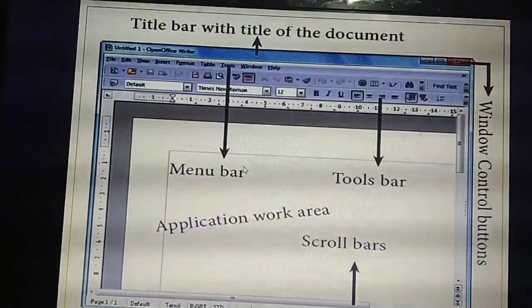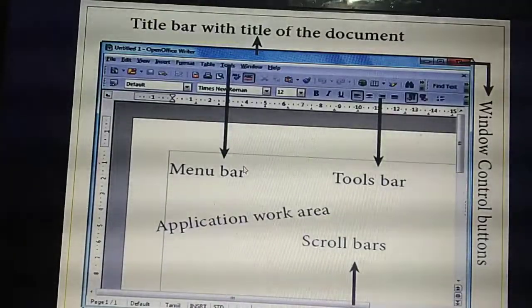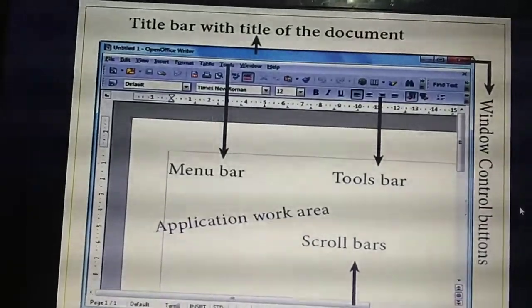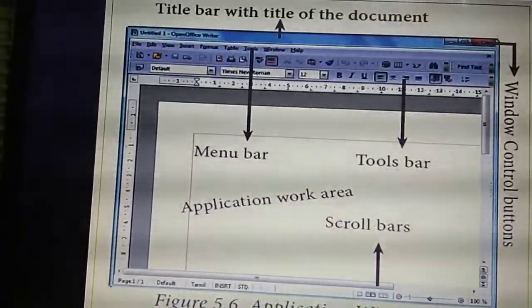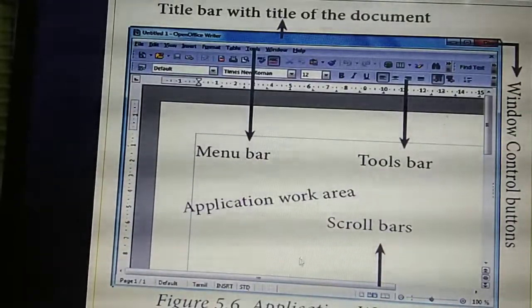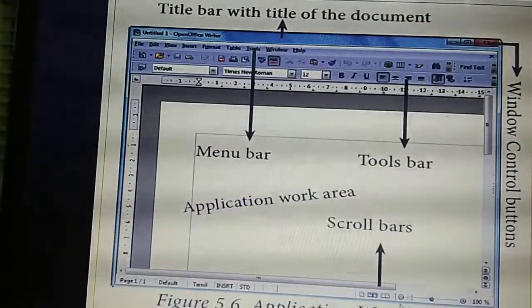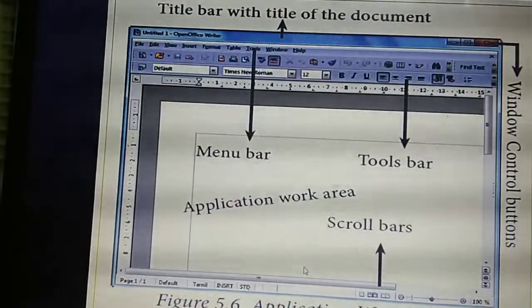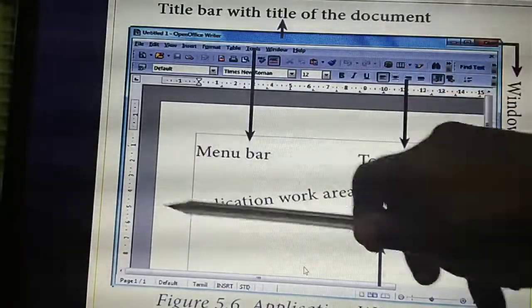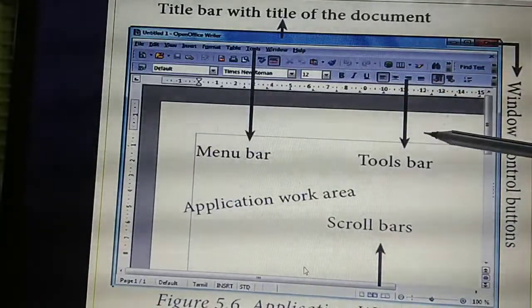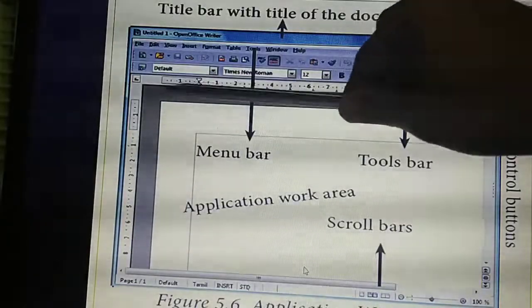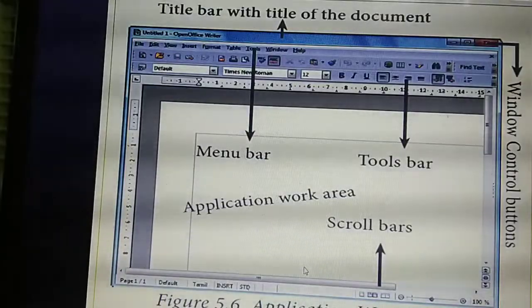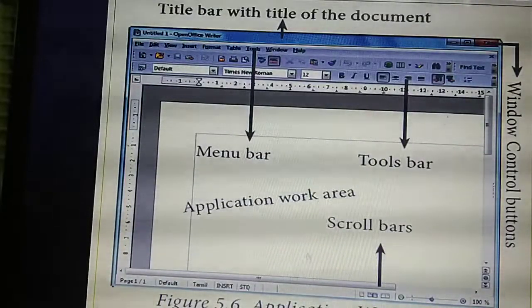Understand? Yes. Next thing is, below at the last you have seen the scroll bar. So what do you mean by scroll bar? What's the use of the scroll bar? You can move the screen or move the particular window here and there. That is the use of the scroll bar. Okay, that I'll explain. Then the work area, the rectangular portion. This is the document. You can type inside the white portion. You can't type outside the white portion. Understand? These are the basic things.